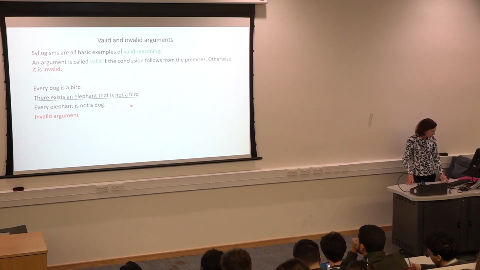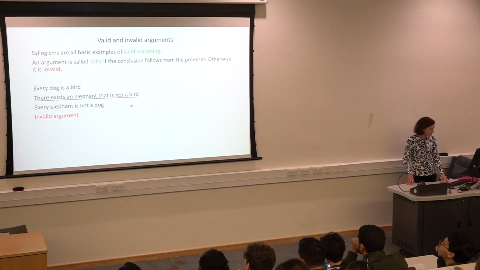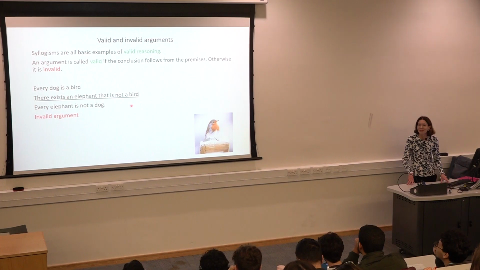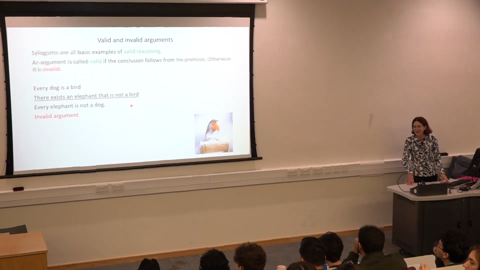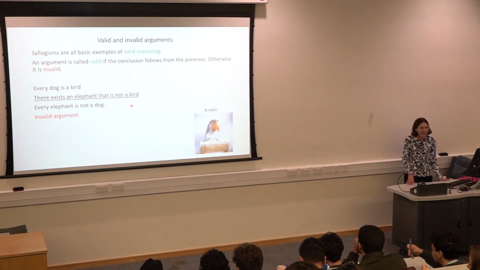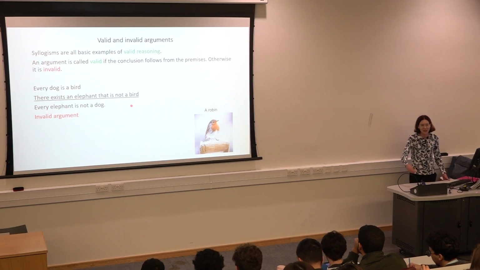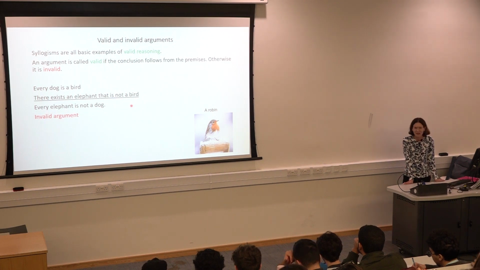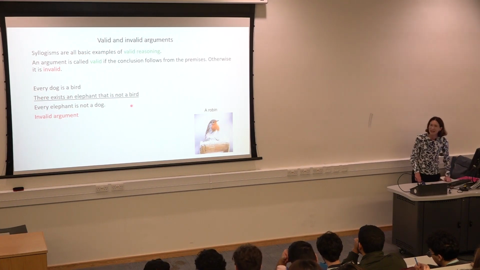Okay. Let's try another one. Other one involves a particular type of bird. Have you met this bird before in England? Anybody? It's a robin, yes, who knew? It's very unusual for anybody to know. Very good. This is a robin, yes, so this kind of bird is a robin. They are a British bird and they're very friendly birds, and some people will feed them and then they come every day to your door and ask for some food, yes. So I think they're also quite aggressive. I've seen them fighting each other. I don't think they're actually that friendly, but they're friendly to humans.